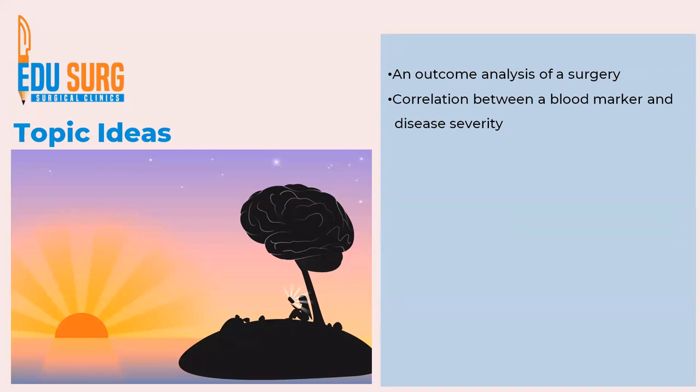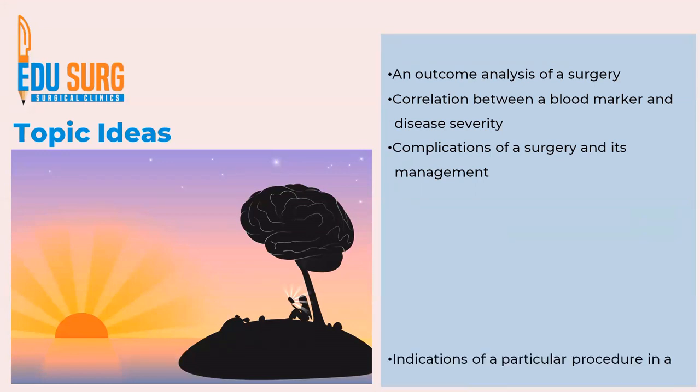If you have a lot of patient population focused on a particular disease like say cholecystitis or pancreatitis, okay, you can see correlation between a blood marker such as CRP and procalcitonin, and you can assess disease severity. So this is also an idea for an original article. Other is complications of a surgery and its management, like one we have done is on pancreatic fistula management.